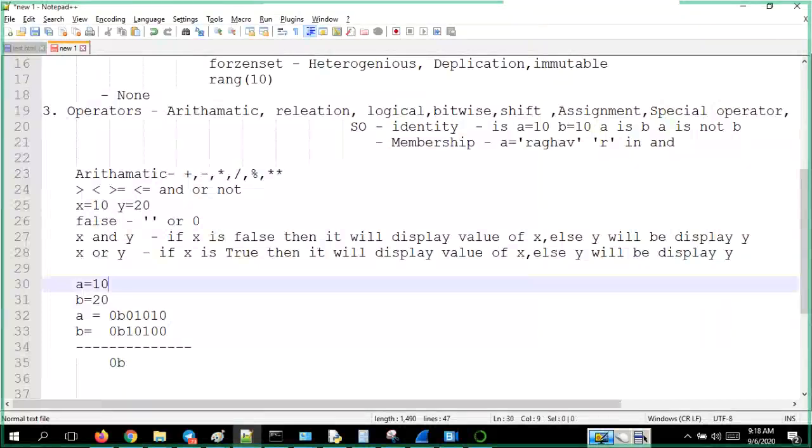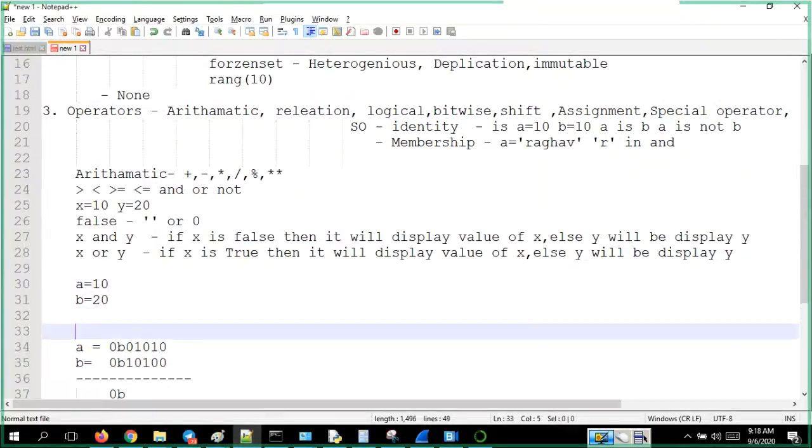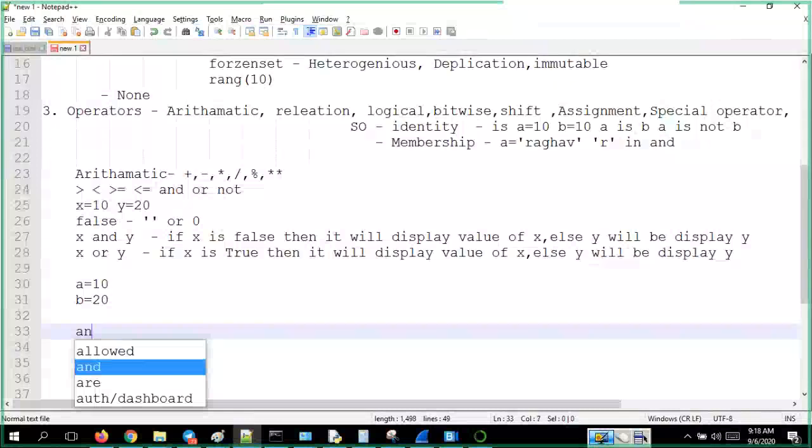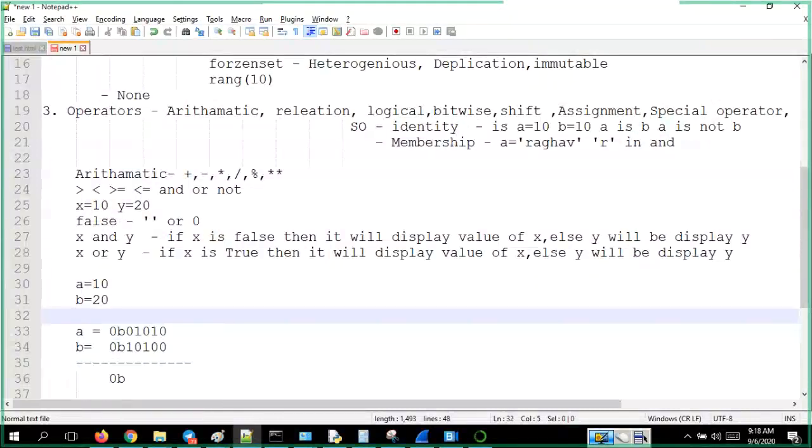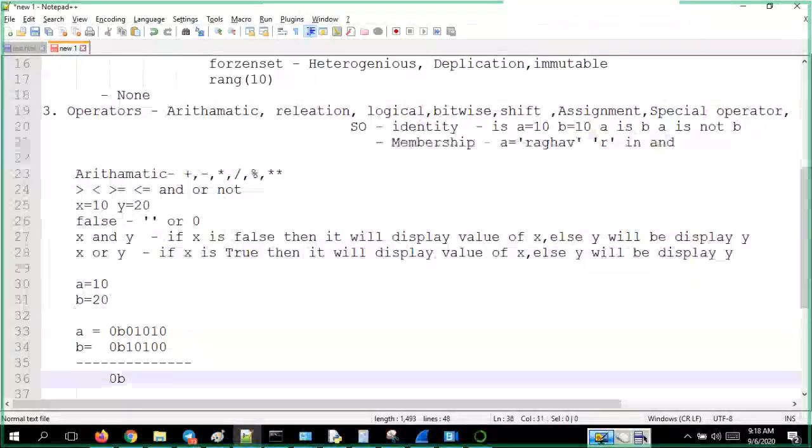If A and B, the logical operator. So when it is bitwise operators, this AND operator, if any one is a fail, it will be 0. So 0, 0, 1, so it will be 0, 1, 0, 0, 1, 0, 0.